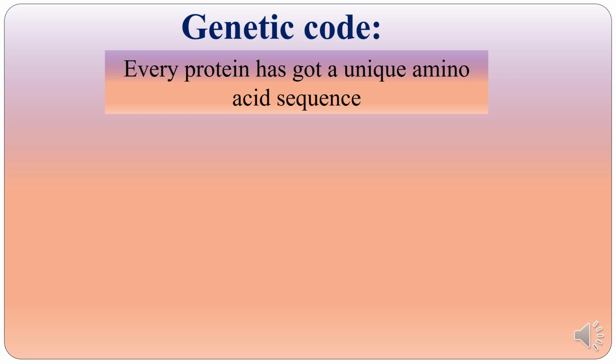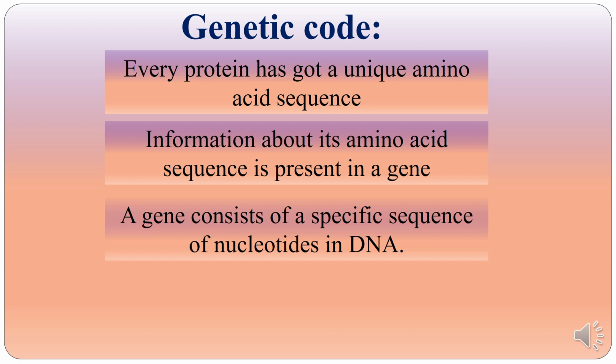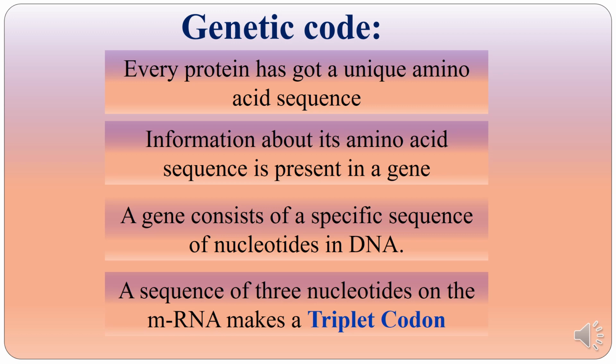Every protein has a unique amino acid sequence. Information about its amino acid sequence is present in a gene. A gene consists of a specific sequence of nucleotides in DNA. A sequence of 3 nucleotides on the mRNA makes a triplet codon. So, these sequences of 3 nucleotide bases in mRNA that code for the amino acid required for protein synthesis are called codons or the genetic code.